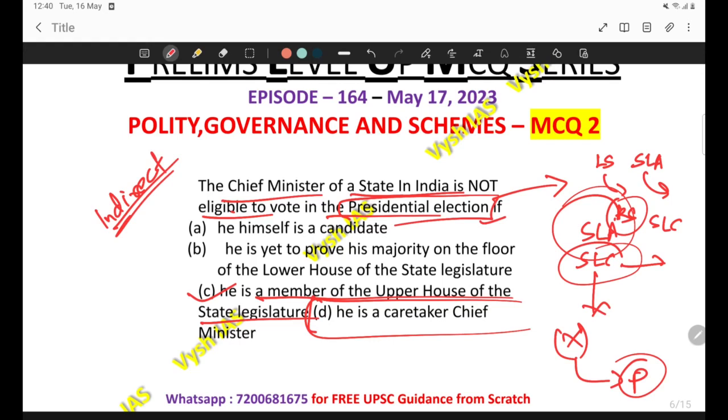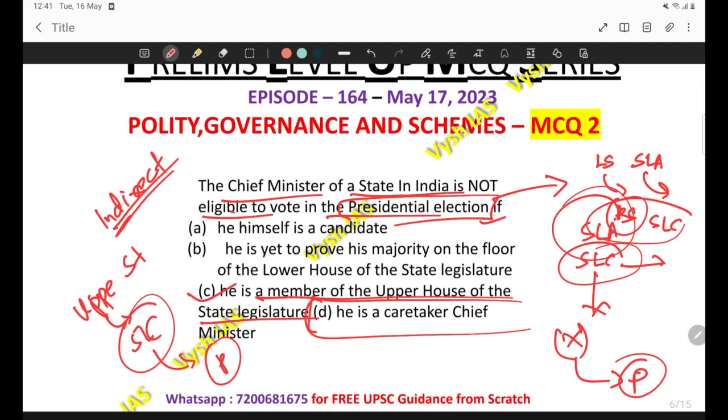To be more clear, the members of the upper house of the state, that is the SLC, can't vote in the presidential election. That is the static fact, and this is the only fact you need to answer this question. Please pause the screen and analyze this question once again. The question is simply asking, if the chief minister is from the SLC, can he or she vote in the presidential election? No.